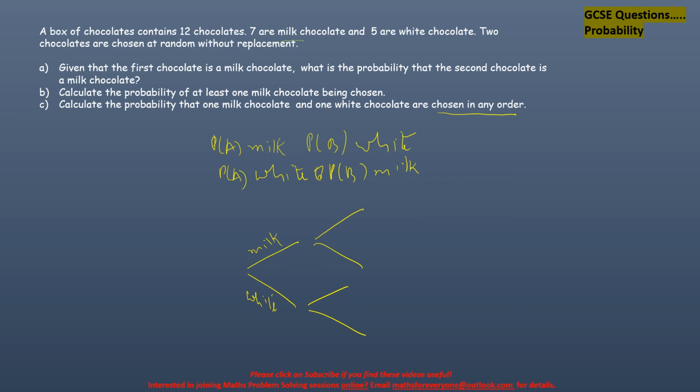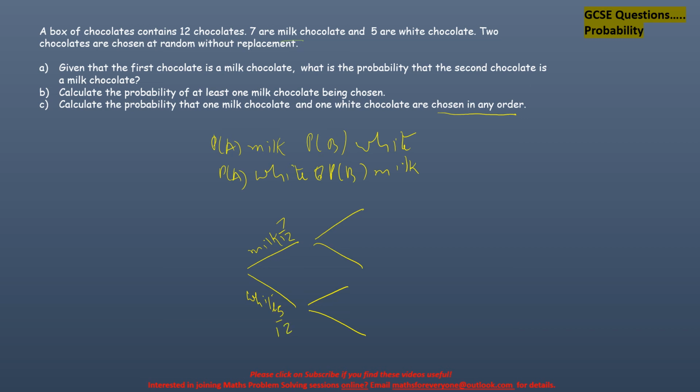We have to make sure the probability of milk and the probability of white add up to 1. So the probability of milk is 7 out of 12, and of it being white is 5 out of 12.